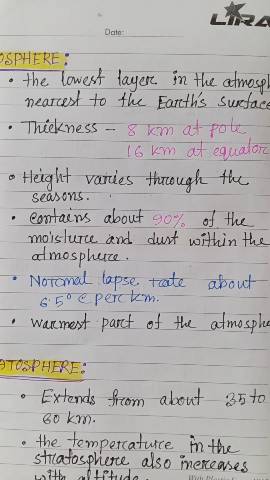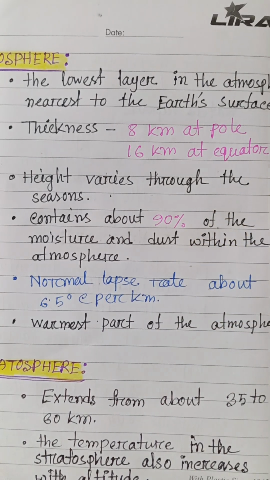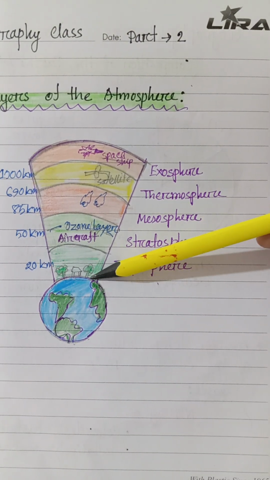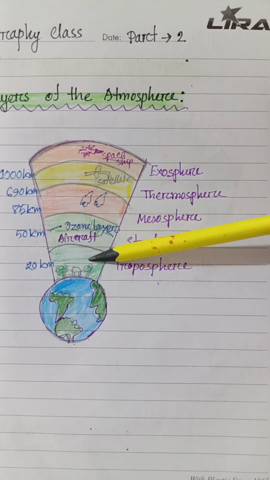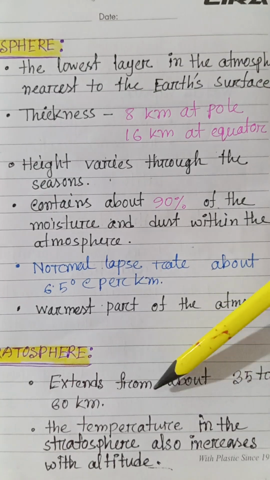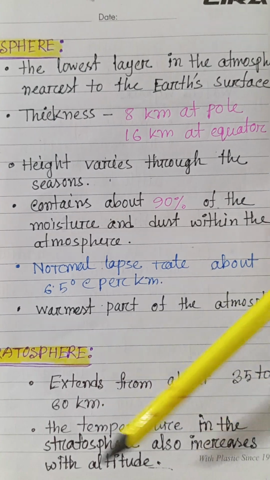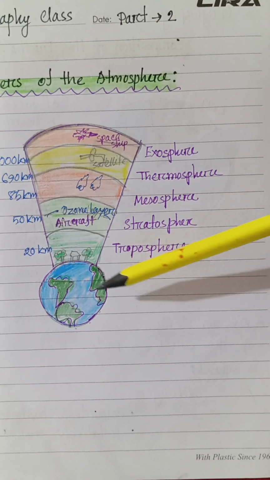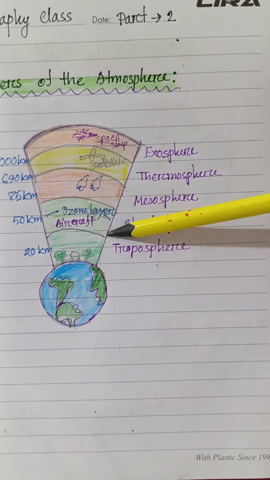Now, stratosphere. The stratosphere is located just above the troposphere. In the figure we can see this one is the troposphere nearest the Earth, then 20 km, and next the stratosphere. After the troposphere comes the stratosphere, which extends from about 35 km to 60 km. The temperature in the stratosphere also increases with altitude. Here we can see the temperature increases with altitude.